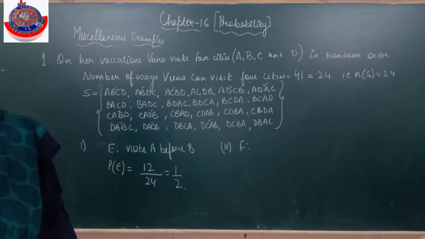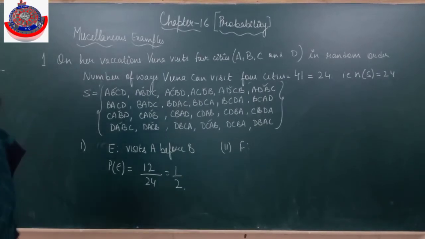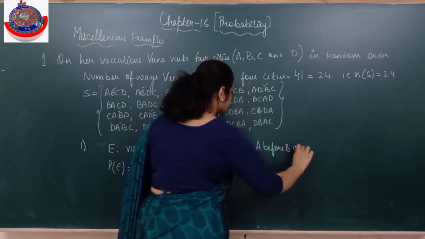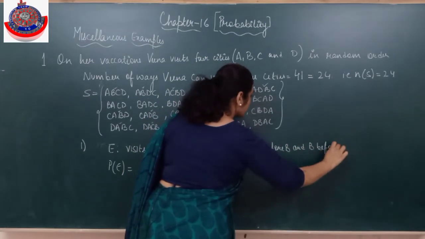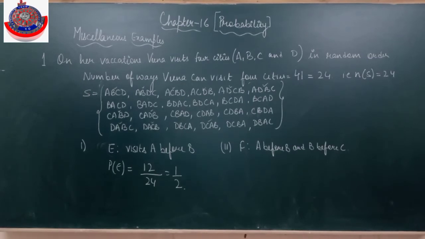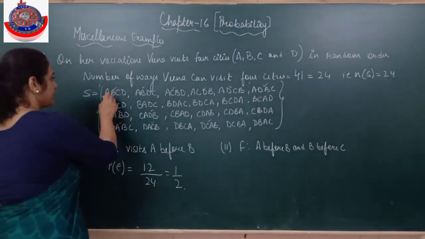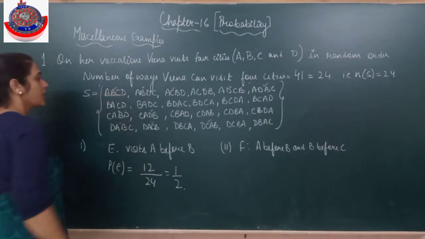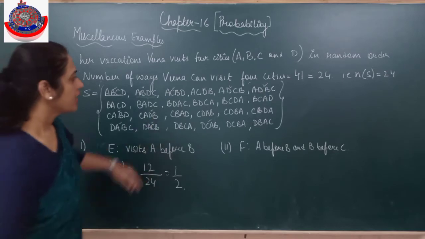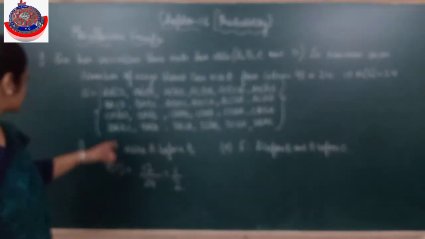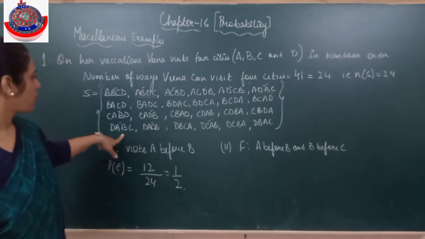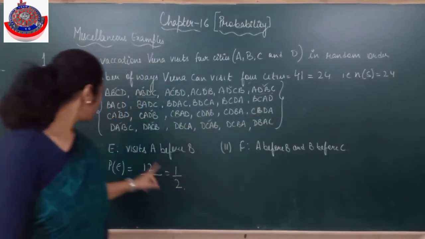He says A before B and B before C. That means A, B, C. I have to pick up those combinations where A comes before B and B before C. So this can be the first one, then the second, the third, and the fourth.